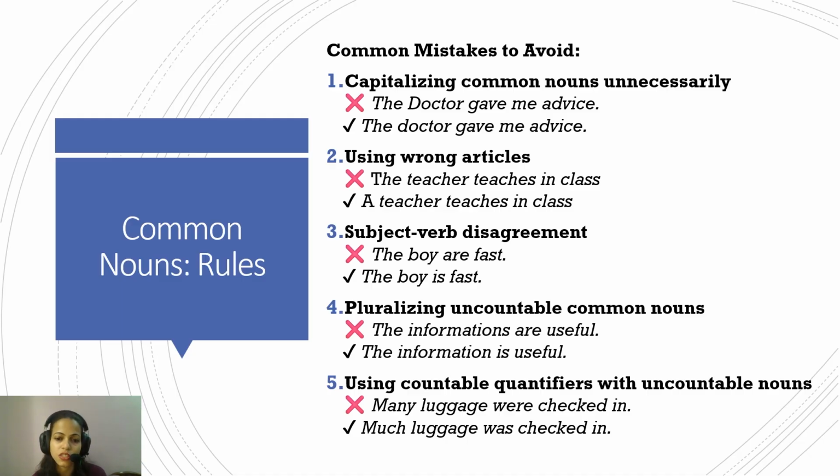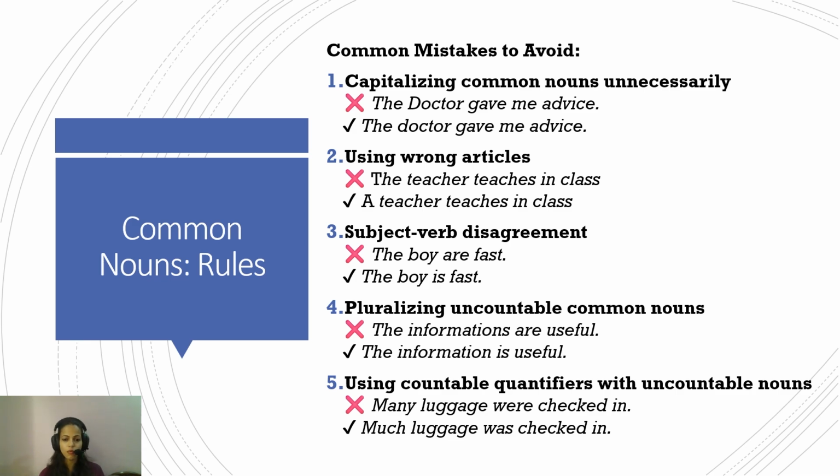Again, subject verb disagreement. So the boy are fast. No, this is wrong. The boy is fast, because boy is singular, and with singular we follow it with a singular verb. The boys were fast. If the word boys were there in plural, then the following verb would also have been plural. Okay. So it's very simple. Subject verb has to be in agreement. Subject is the noun. The noun in singular leads to a singular verb. The noun in plural leads to a plural verb. This is basic. Now the fourth rule is pluralizing uncountable common nouns.